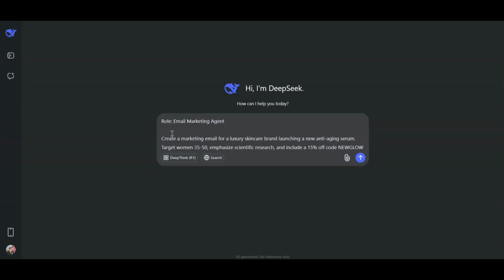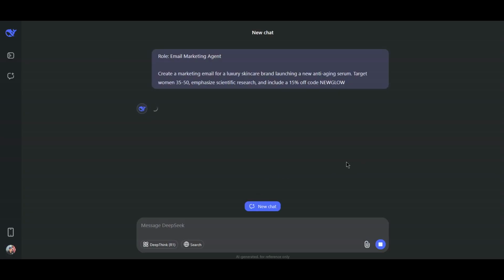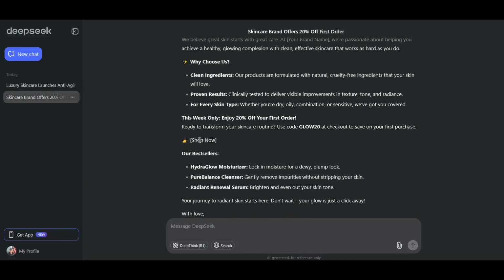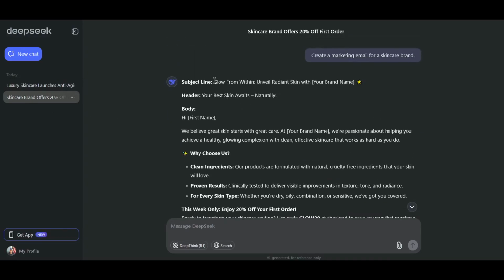Okay, here I go with this prompt. This is the same prompt as I used in Claude. It's a little bit more detailed. Email marketing agent is the role. Create a marketing email for a luxury skincare brand, and you know the rest. So I will see what the result will be once it's done. With this result, you can immediately see the difference. Just an example here: Unveil Timeless Beauty, introducing our new anti-aging serum. Just to compare it to the original response, the subject line from that one was just Glow From Within, Unveil Radiant Skin, and it has your brand name that would be here.